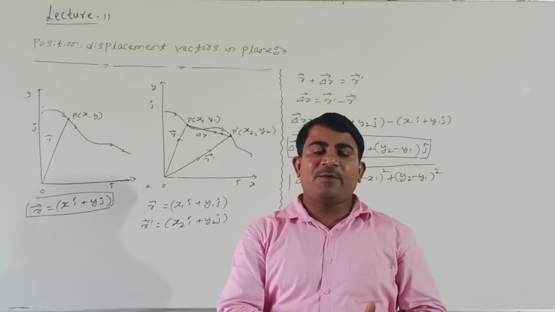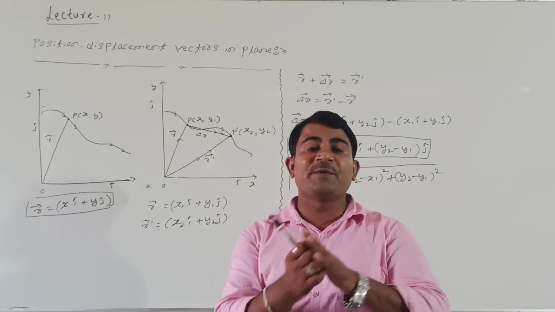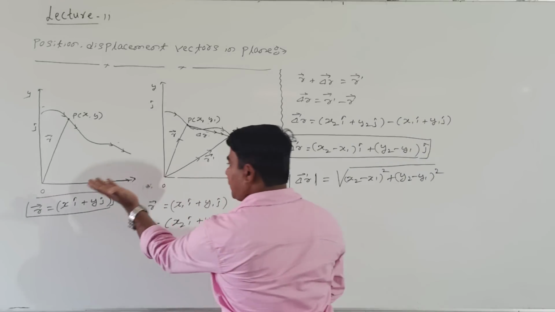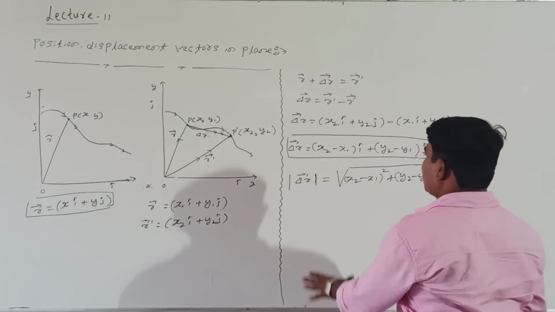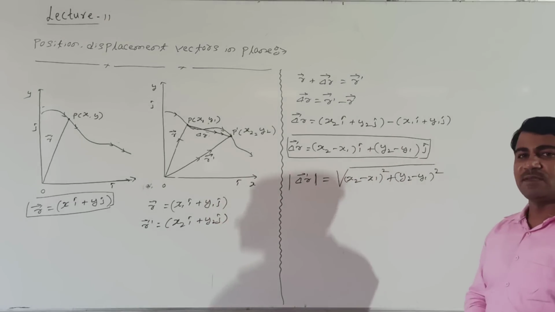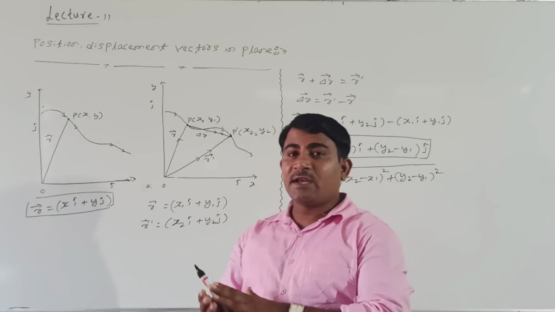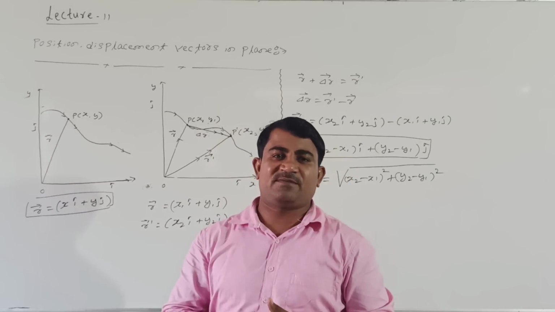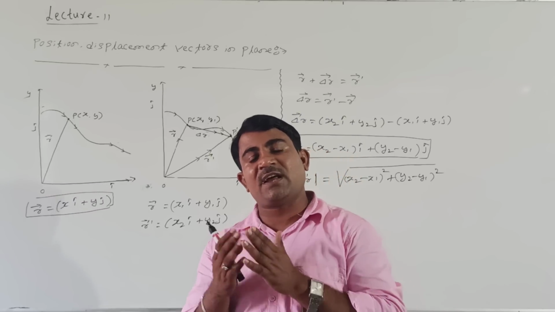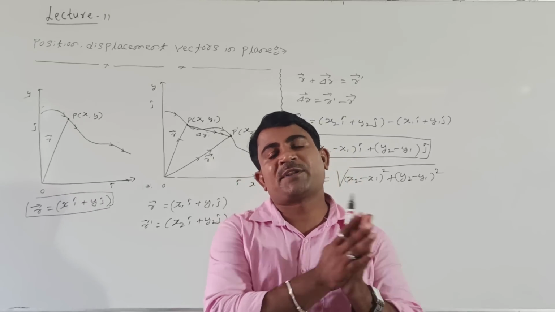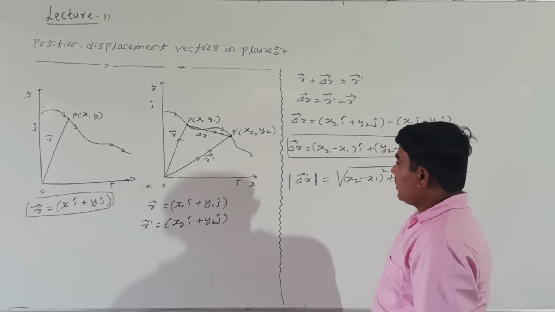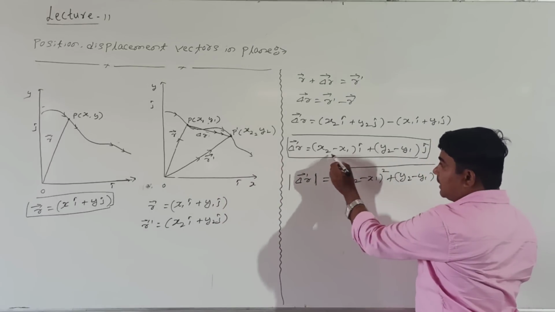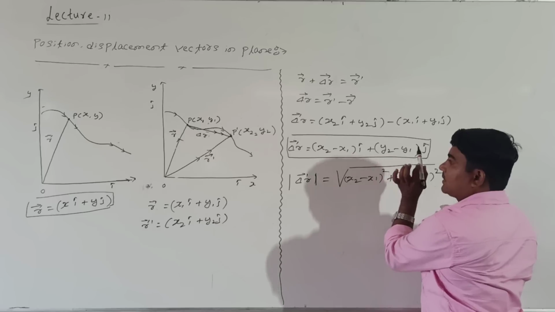Students, then if we are taking the displacement, how to represent the velocity? What we have learned is the representation of the position vector and the representation of displacement in a given plane. Then in a given plane, how to represent the velocity and acceleration of the body, along with the direction? How to represent the direction? If a body is moving in a plane, there is displacement along the x-axis and displacement along the y-axis.